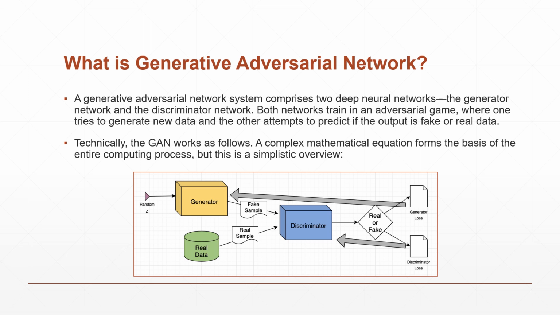The two networks improve over successive cycles. The discriminator provides feedback to the generator, guiding it to reduce unnecessary noise and refine the molecular structures in each round.